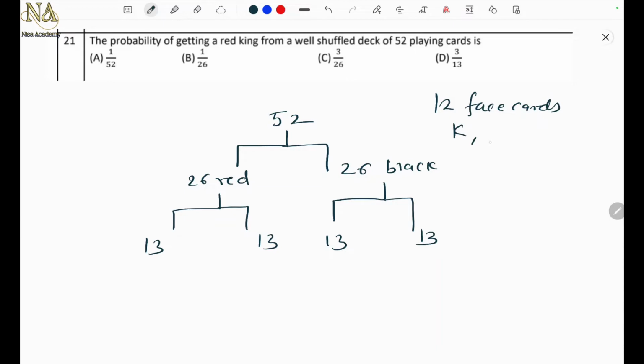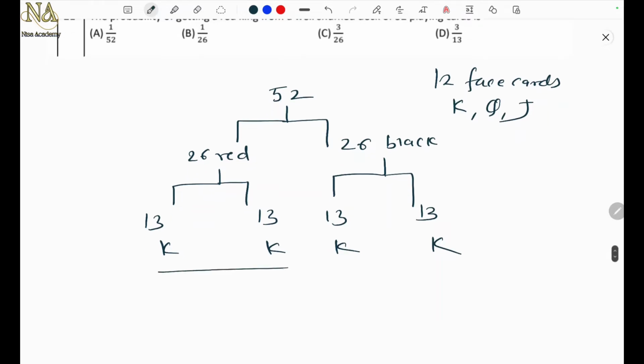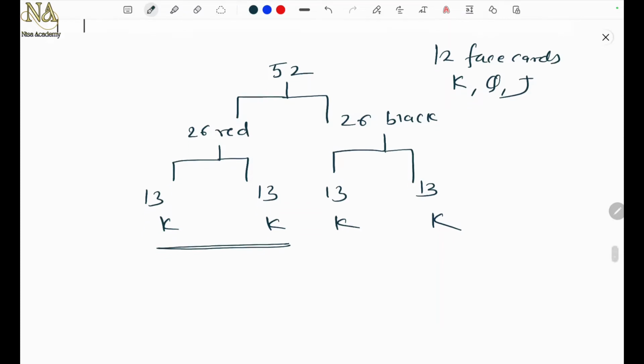So which are those? King, queen, jack, right? One in each of these 13. So king, how many kings? 1, 2, 3, 4. 4 kings, right? But we have to see only red kings, of getting a red king. So see how many red kings are there? Favorable outcomes. Yes, only 2.